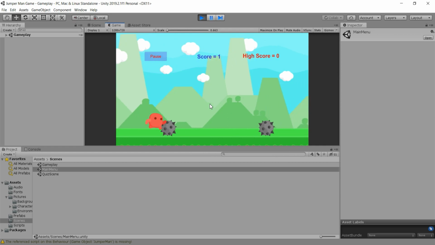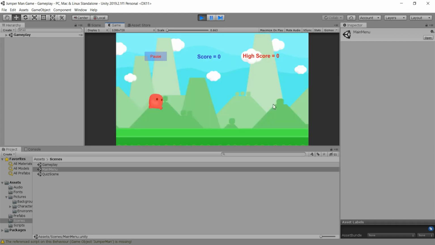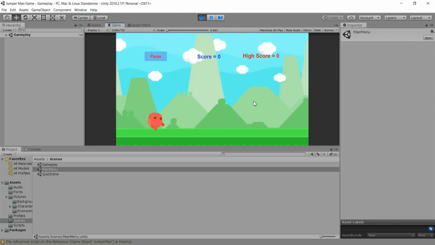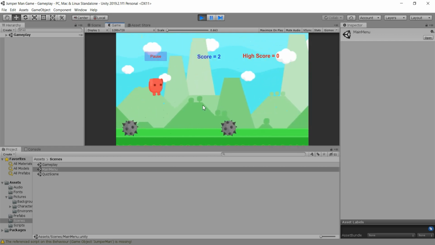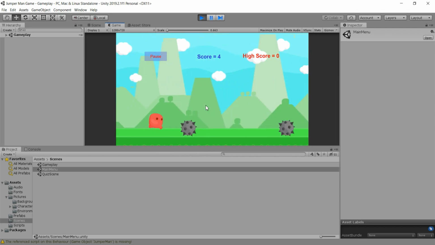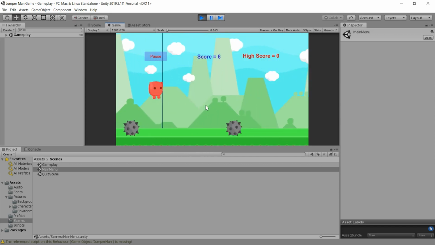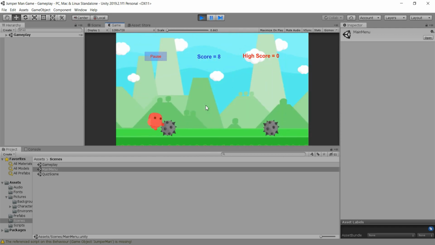And then I will deliberately die, and yeah, now guys, we are transferred here in the quiz scene. When we pass here second answer, we pass the correct answer, and we are brought back directly in the gameplay scene. If you for example pass an incorrect answer, we will be brought back in the main menu scene, and you can also test that out, and you will see that this also works. So I will one more time die here.